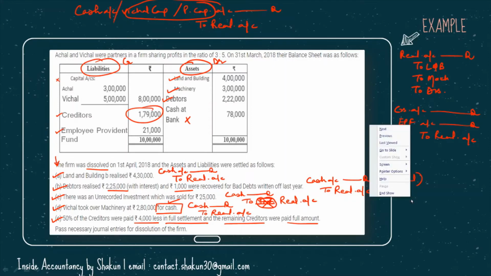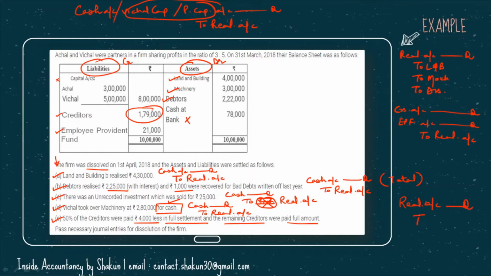So our entry will be, since we are making a payment, realization account DR to cash, our liability is reducing. So realization is debited and we are paying the cash, therefore cash is credited. Basically, half of the creditors have accepted 4,000 less and the remaining creditors have accepted the full amount. So the amount by which we are going to debit the realization account will be 1,75,000. I have subtracted the 4,000 from the total amount of creditors.